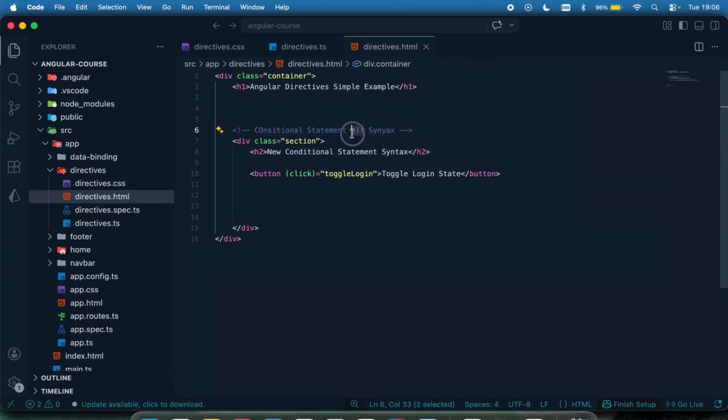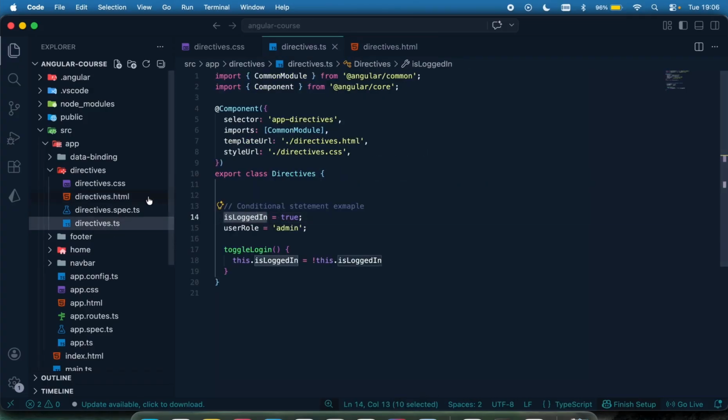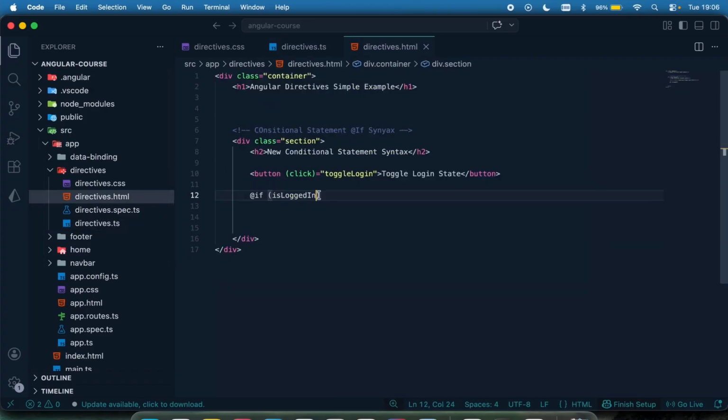Okay, so I'm going to come right here to say @if, very simple, and you can give it a space anyhow. I'm going to say that isLoggedIn, which is this isLoggedIn variable right here. So if this variable is true, then within this code block right here, I want to do something: create a div. I want to display this right here.